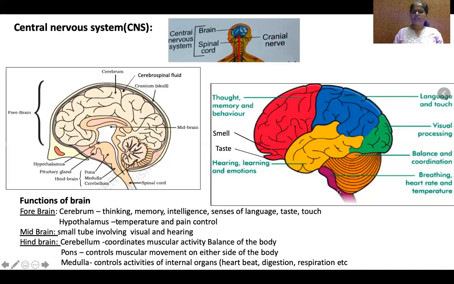Okay. The last part of the brain, that is medulla oblongata, helps in breathing. It relates to the control of internal organs like heart rate, heart functioning, breathing, respiration, and digestion, alimentary canal. And also it maintains the temperature of the body.